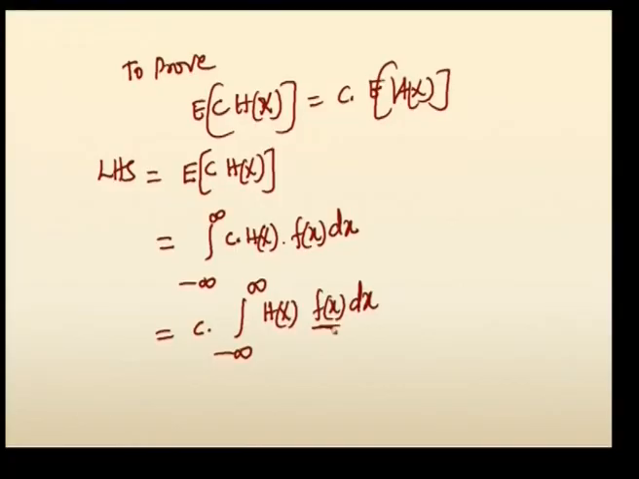Whatever be the random variable or whatever be the function which accompanies the PDF of x is called the expectation of the particular random variable. So again by the definition it goes c into expectation of h of X. Again this is achieved by the definition of expectation of a random variable, which is equal to your right hand side, hence proved.